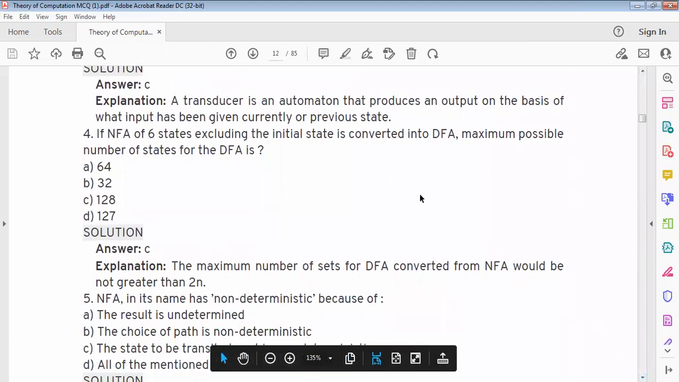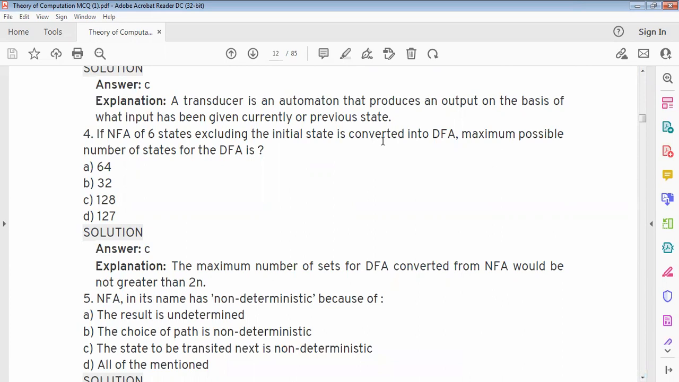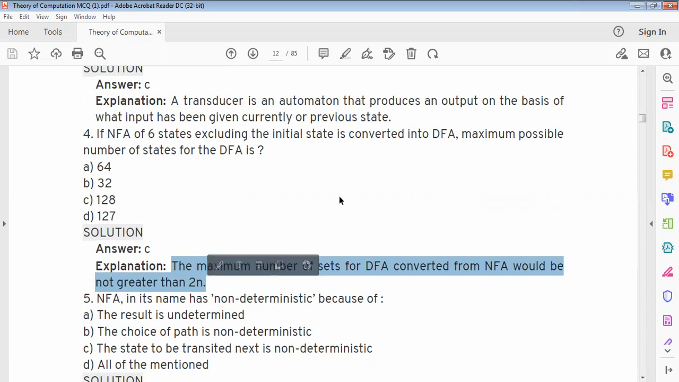If an NFA of 6 states excluding the initial state is converted into a DFA, the maximum possible number of states for the DFA is option C, 128. The maximum number of states for a DFA converted from an NFA will be not greater than 2 to the power n. Next option is C.